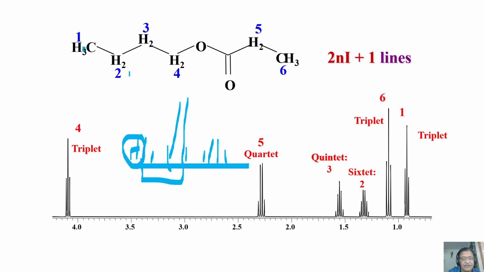Because we have been analyzing the proton spectrum for several weeks, we know that. But if there is no resolution like this, if they are not resolved and it is an overlap like this, how do you know which is a triplet, which is a quartet, and how do you know what the coupling is?